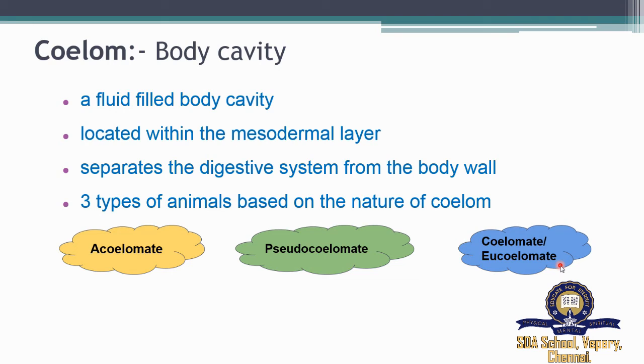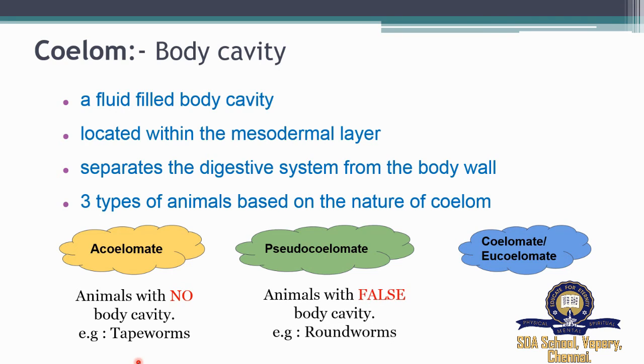Acoelomate is nothing but animals with no body cavity. For example, a tapeworm comes under acoelomate. Under pseudocoelomate, animals with a false body cavity. For example, roundworms. Roundworms are the best example for pseudocoelomate. Under eucoelomate, animals with a true body cavity are known as eucoelomate. Example, earthworms or frogs.